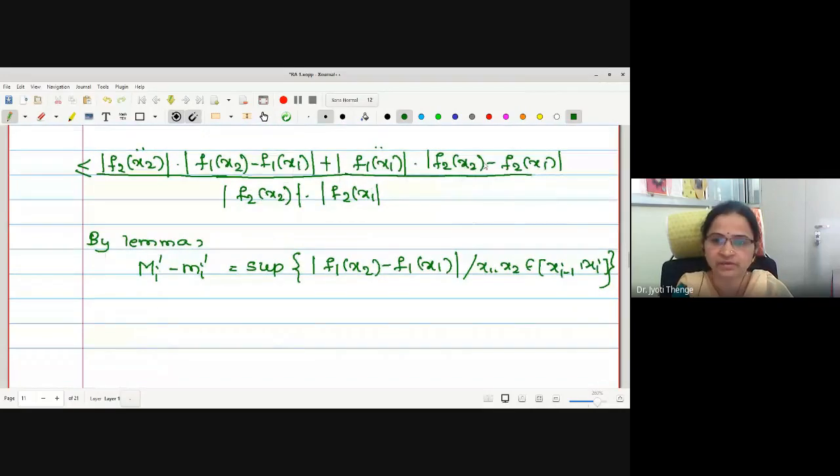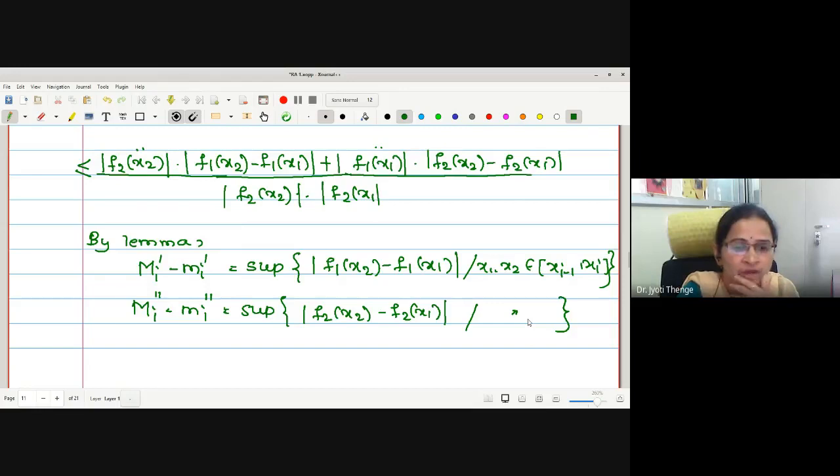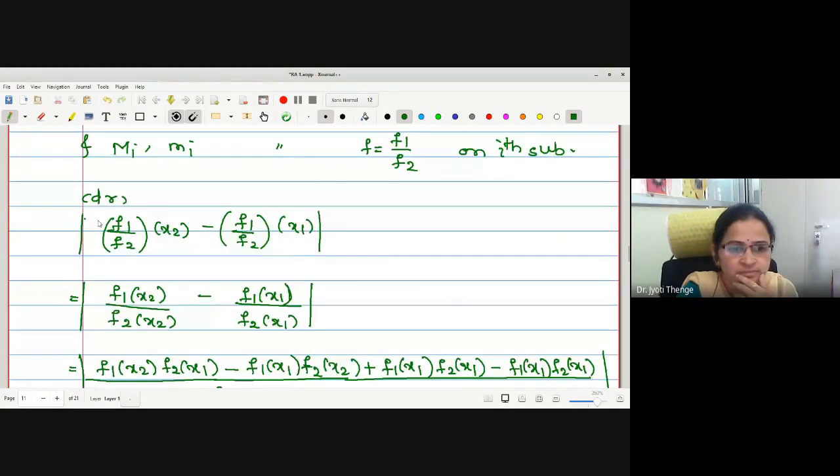What for the second one? This is the supremum of mod of f2 x2 minus f2 x1. Right? And what for the left hand side?